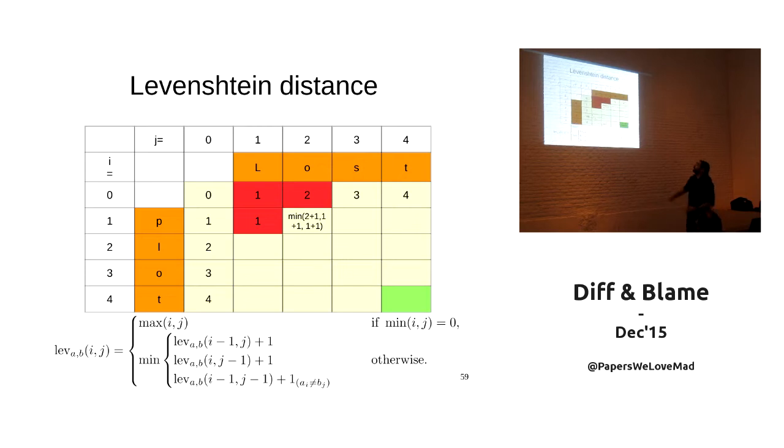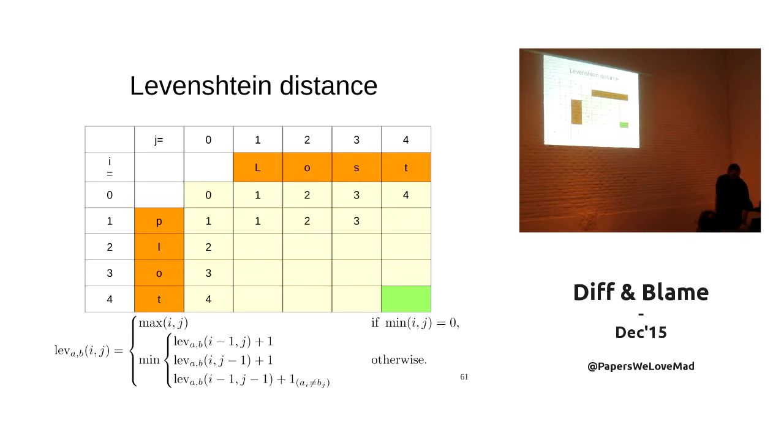Let's go with the second one. Well, I did the same thing, so I just put it again. Sorry about that. But it will be 2 plus 1, 1 plus 1, so 3, 2, 2. So 2. Okay? Then we keep on doing that until we get to the final distance. So indeed, the Levenshtein distance between lost and plot is 3. So if you remember the example before, yeah, we did it right. That is the optimal there. Okay? Nice.